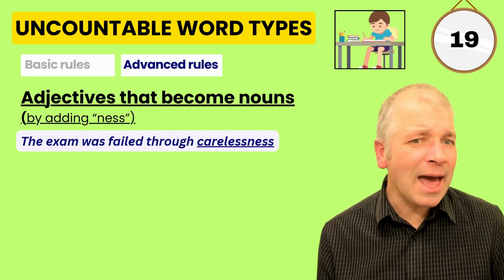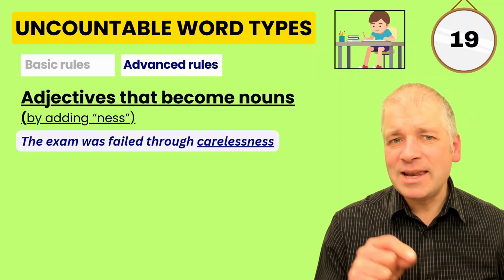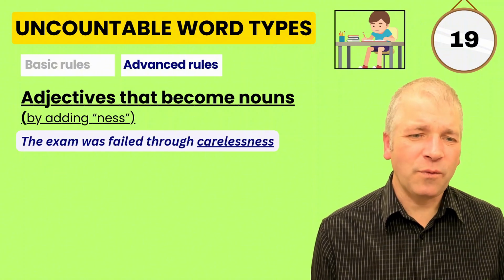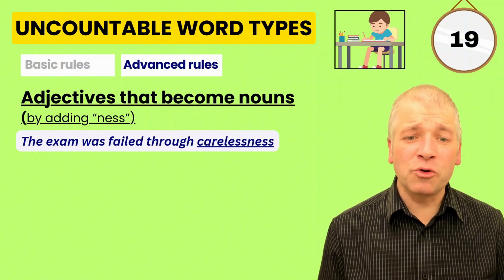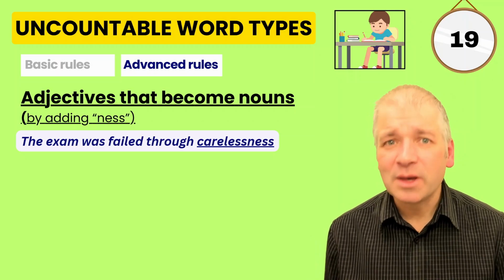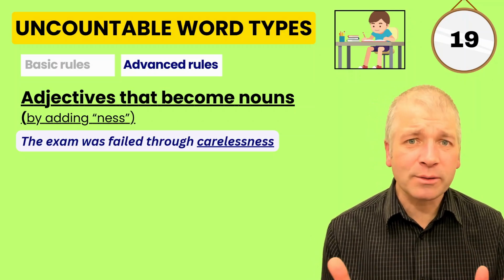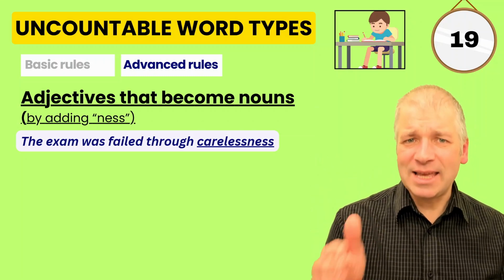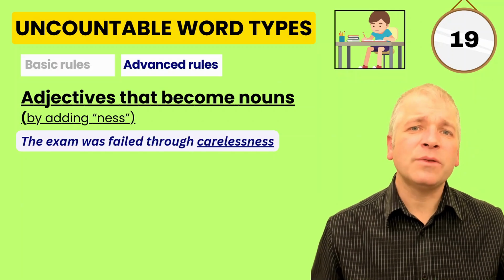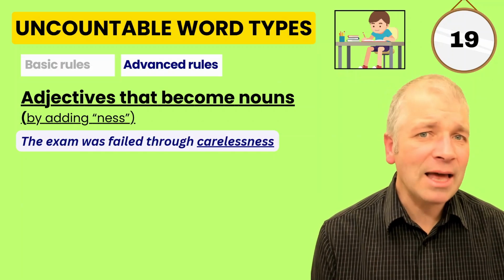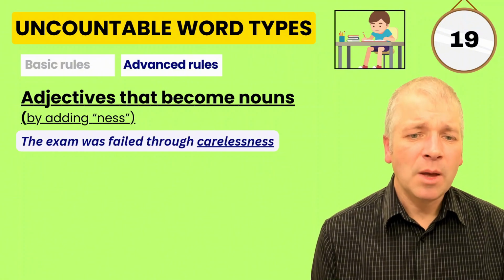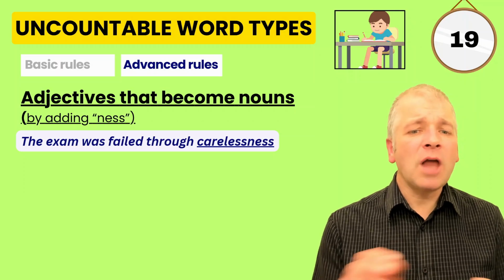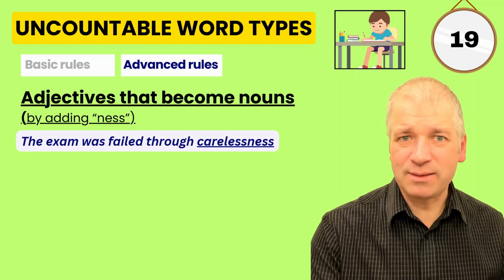Adjectives that become nouns by adding -ness become uncountable. For instance, the exam was failed through carelessness. So the adjective is careless, and we can make it into a noun by adding -ness: carelessness, the state of being careless. It becomes a noun. But we wouldn't count it. We wouldn't say one carelessness, two carelessness. No, it's just carelessness on its own.